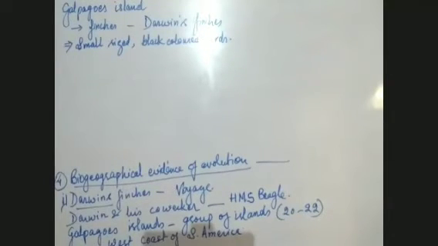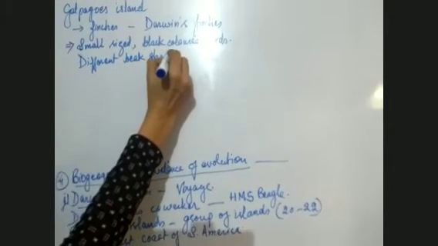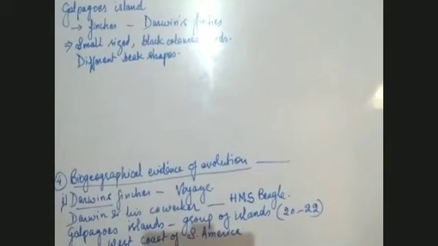Now, what did he observe? He observed that the beak shape was different. Now, why did they have these different beak shapes? They were one bird, Darwin's finches, and they had different beak shapes. They studied them for quite a long time, and they observed that they had different beak shapes.